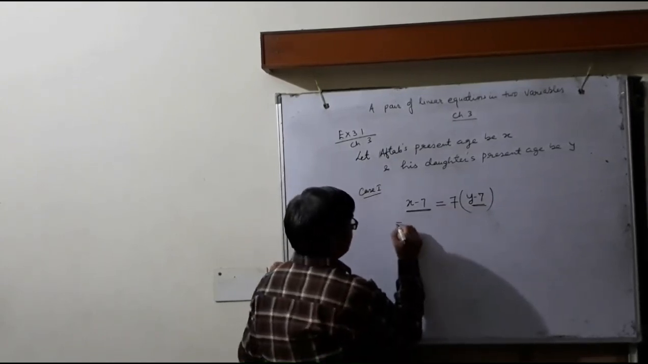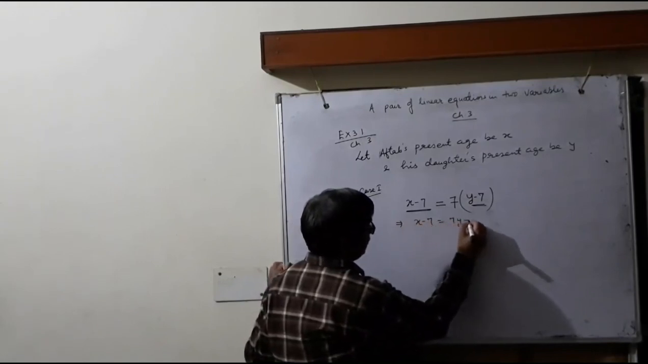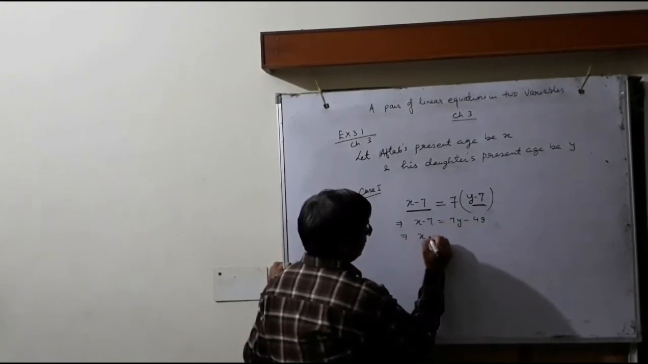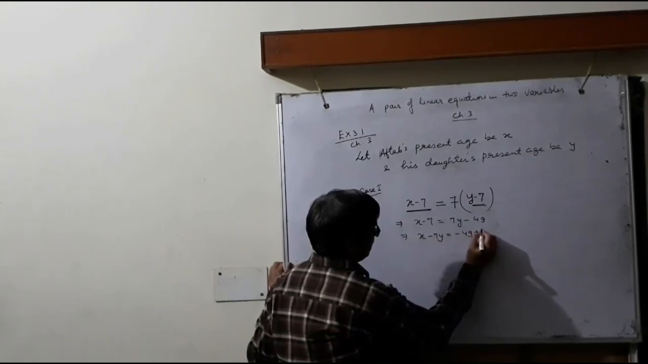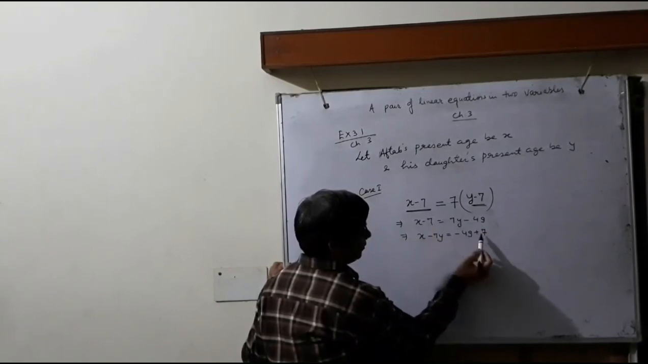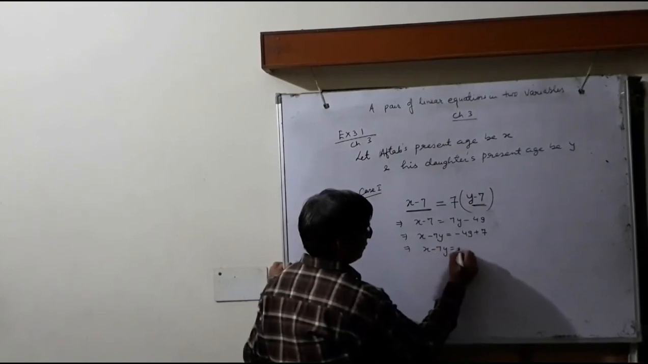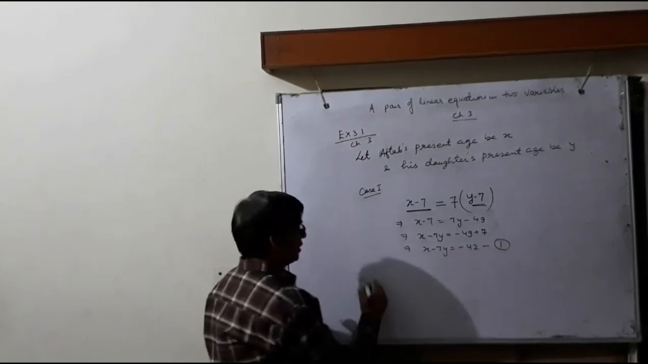Now solve the equation: x minus 7 equals 7y minus 49, and x minus 7y equals minus 49 plus 7. Shifting 7y and shifting 7. So x minus 7y equals minus 42. This is equation 1.